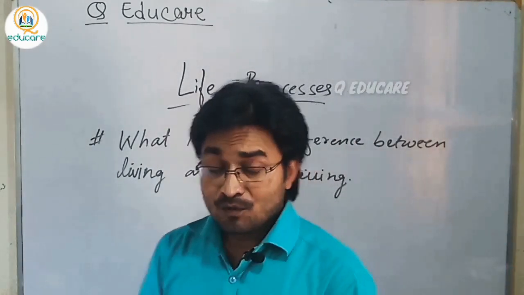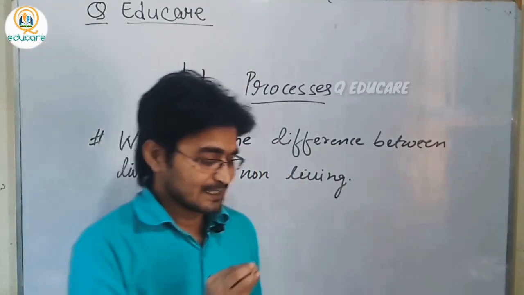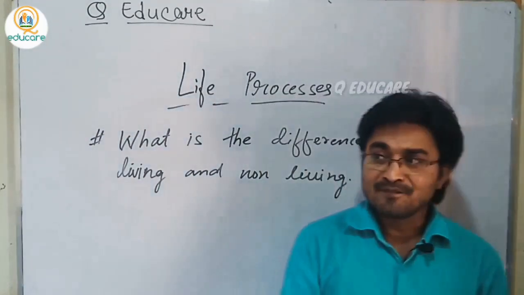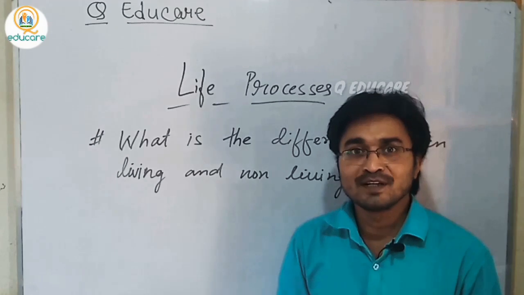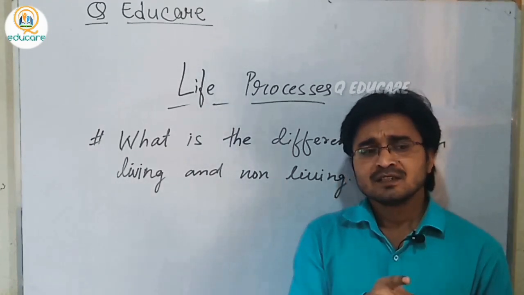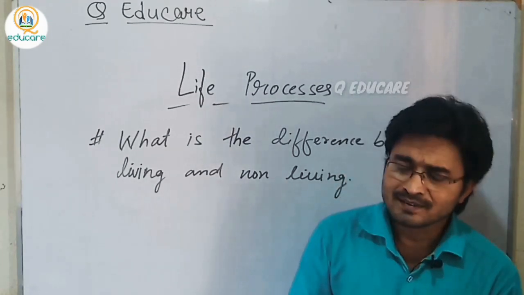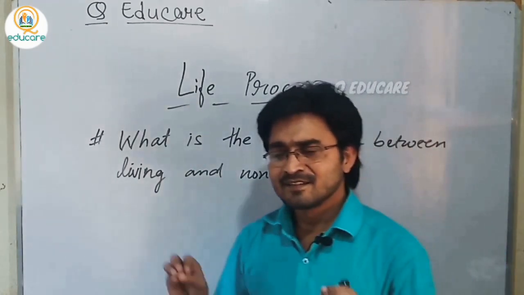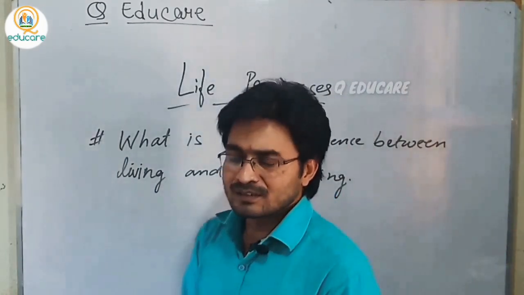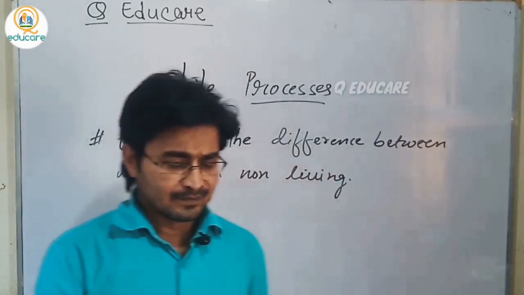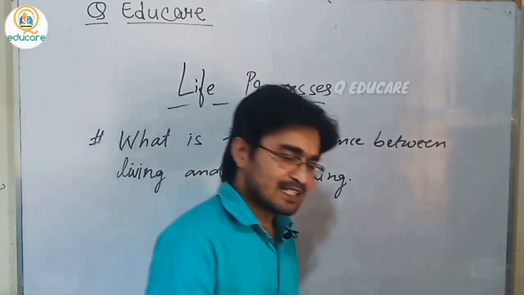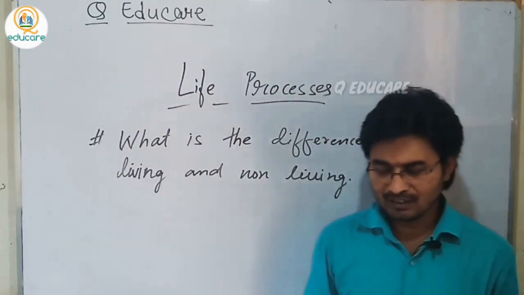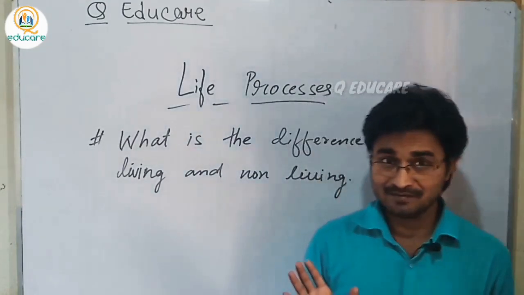And the organisms which are sitting or not moving, when we look at them from far away and say that the dog is not moving, is it alive or not? So how do we say? We cannot say whether they are living or not living, alive or not alive.